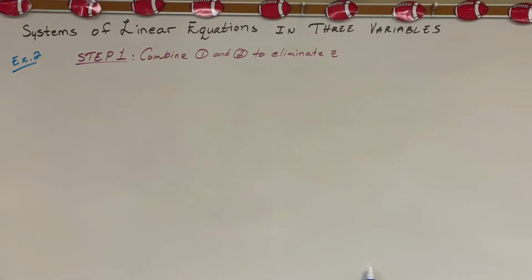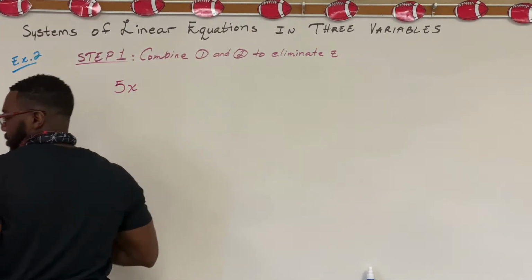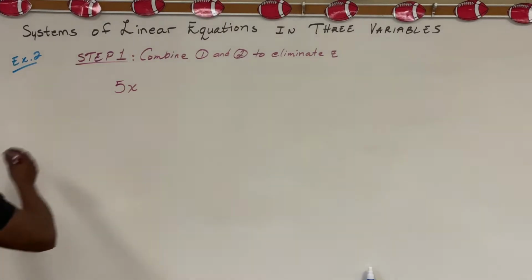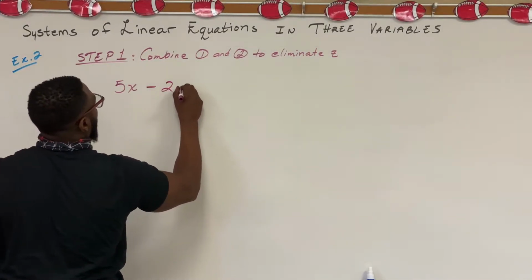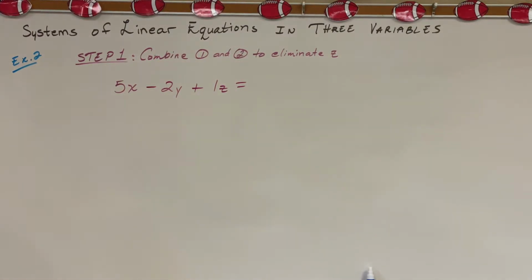All right, so equation 1 is 5x minus 2y plus 1z equals 11.